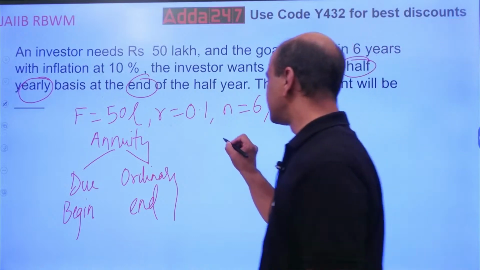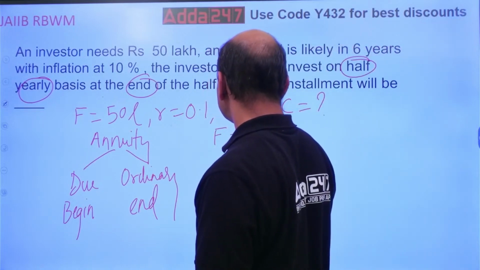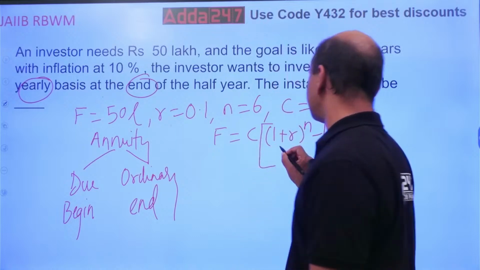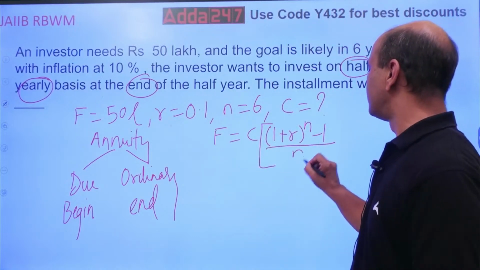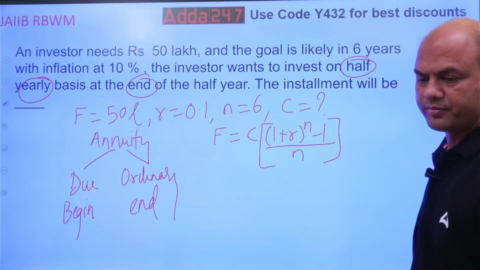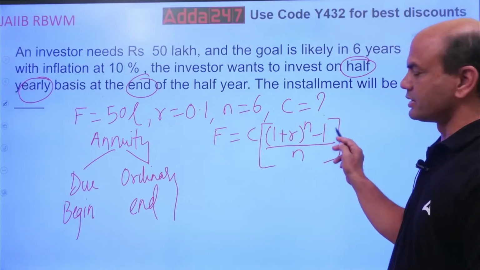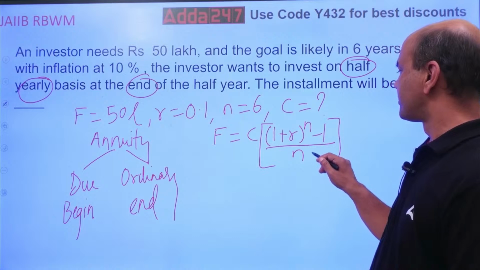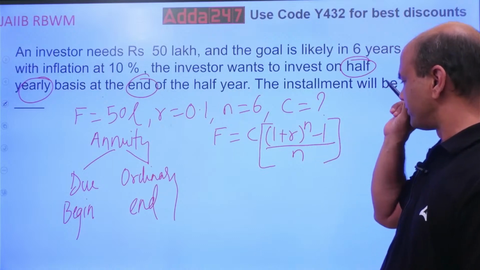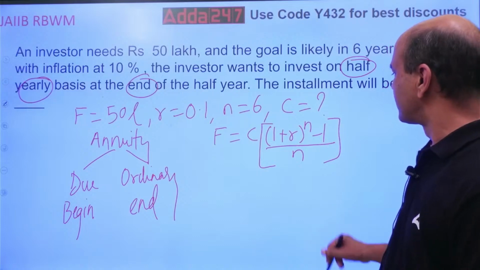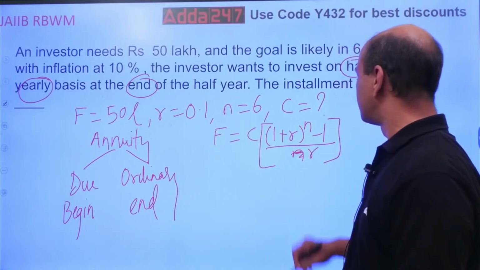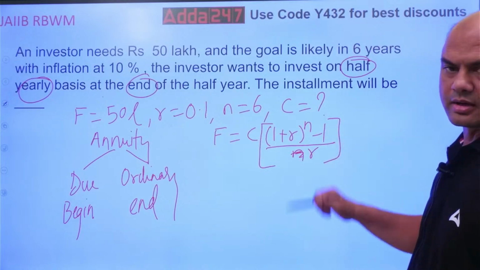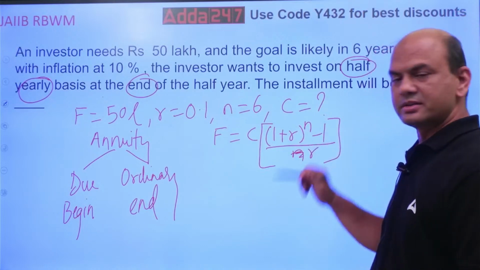So the formula for C is F equals C into 1 plus R raised to N minus 1, the whole upon R. Everyone see this. F equals C into 1 plus R raised to N minus 1 upon R. It's not N, it should be R. So now get the answer.